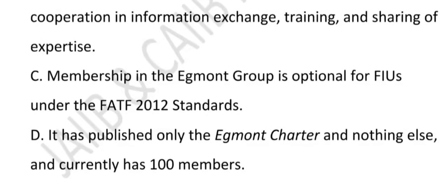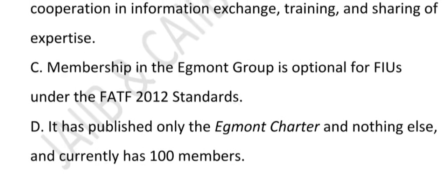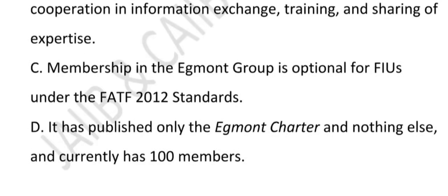What about option C? So option C is wrong. Why? Because FATF, that is called Financial Action Task Force, says FIU must join in the Egmont group. It's not optional. It is a must do to fight money laundering properly. Like how a school requires student to attend class. Similarly, FIU must join Egmont to stay compliant. What about option D? So option D is also wrong because they have published more than just the charter. They have published more than the Egmont charter, like guidelines on the information sharing. They now have 151 member, not 100. That's why option number D is incorrect. Saying they only have one document is like saying YouTube has only one rule. No, there is a way more.